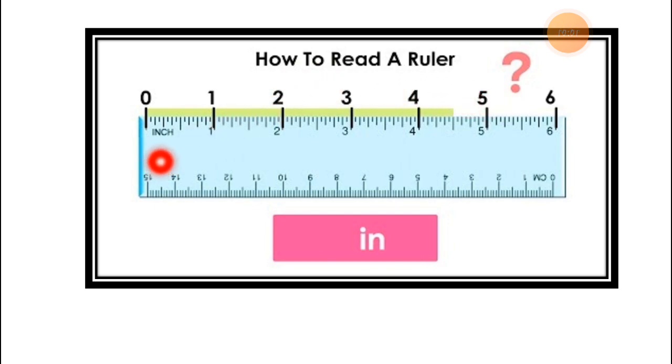So here is inch. Inch also means centimeter. From 0 to 1, it is 1 centimeter. From 0 to 1 to 2, this is 2 centimeters. The gap between these two numbers is 1 centimeter. Here 1 to 2 is 1 centimeter. 1 to 3 is 2 centimeters. 2 to 3 is 1 centimeter. But from 1 to 3 is 2 centimeters. So this way you can measure things using the scale, using the ruler.